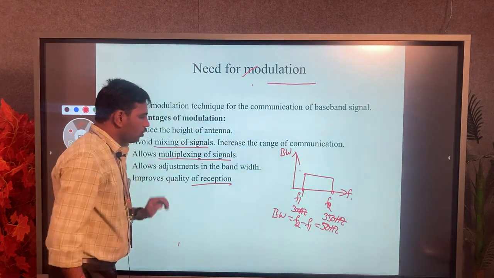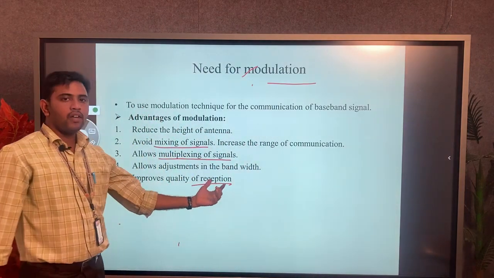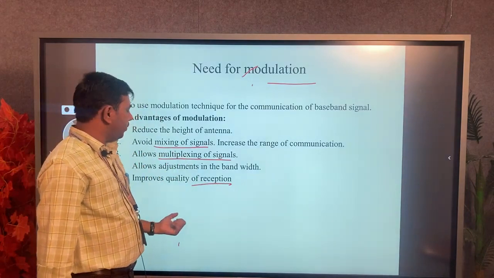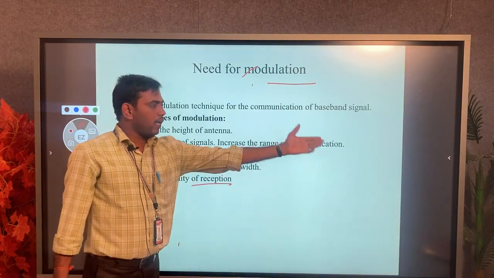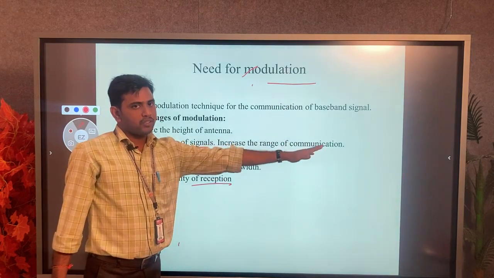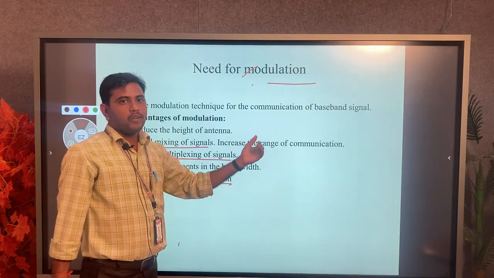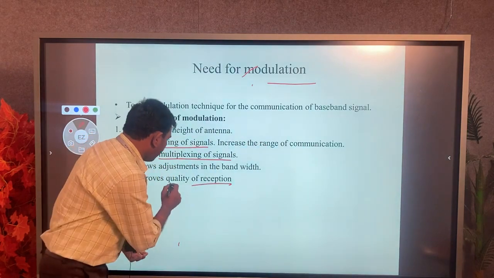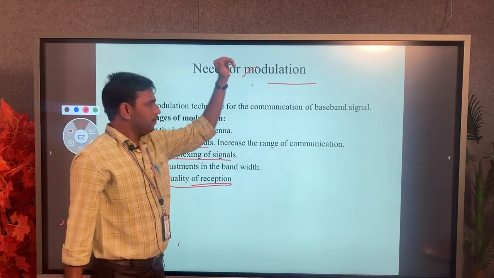Now next, the quality of reception. Quality of reception means that finally we transmit my original signal, and at the end of the block, that is the output transducer, we receive the signal with less noise, so it is audible. That is the best quality of reception by using the modulation technique.